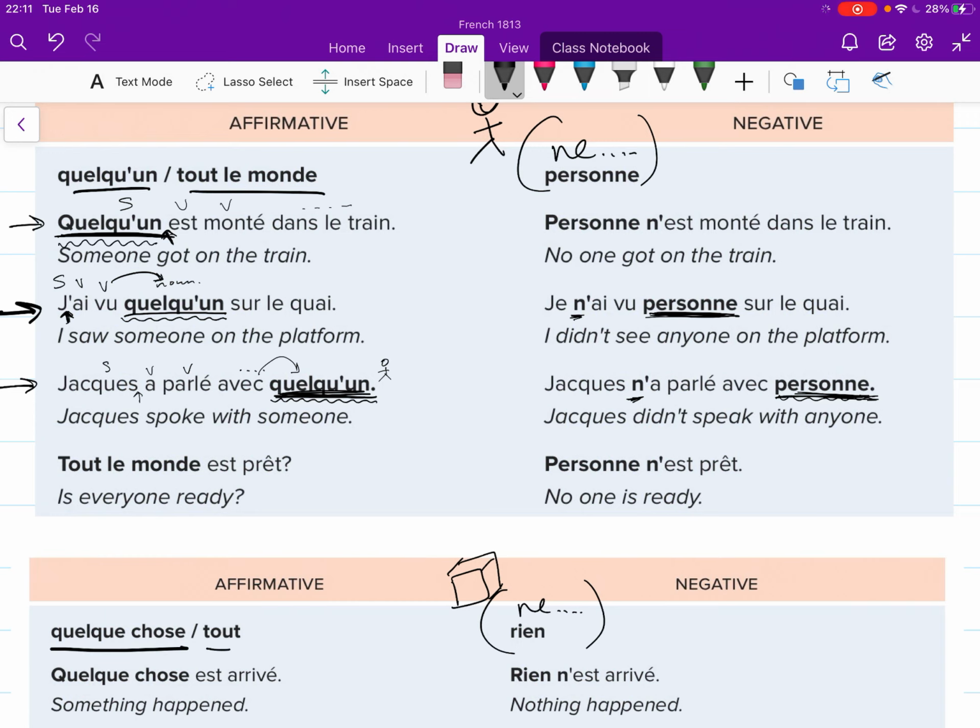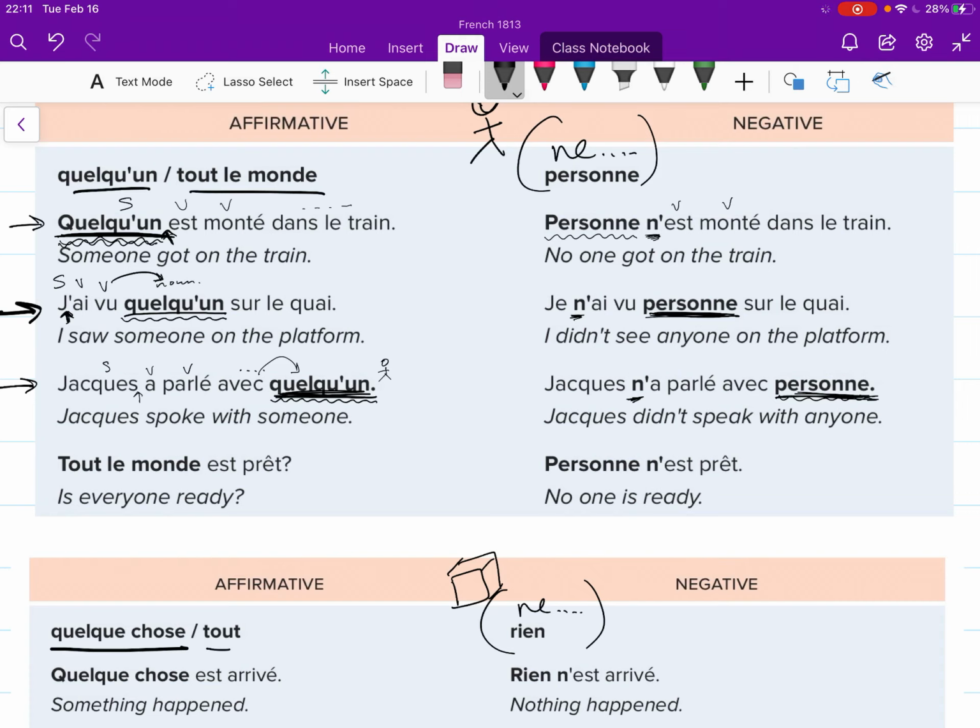In this case, it flips the order. See my two verbs here, my ne goes right before it, and personne goes at the very beginning because that's where the subject is. That's what I'm replacing. "Quelqu'un est monté dans le train," someone got on the train, versus "personne n'est monté dans le train," no one got on the train.